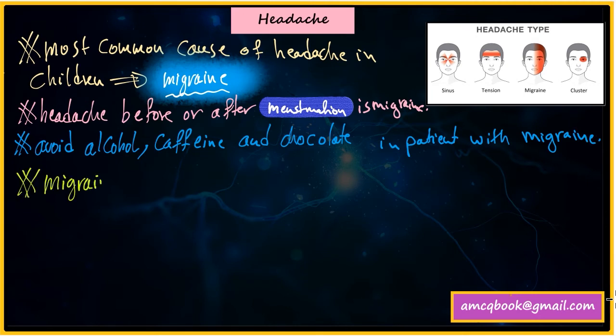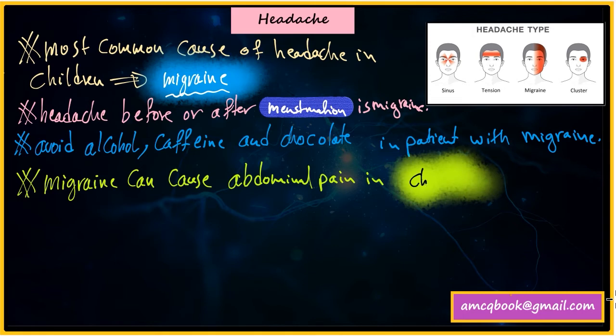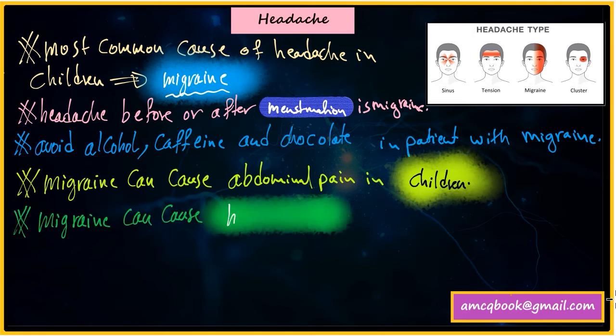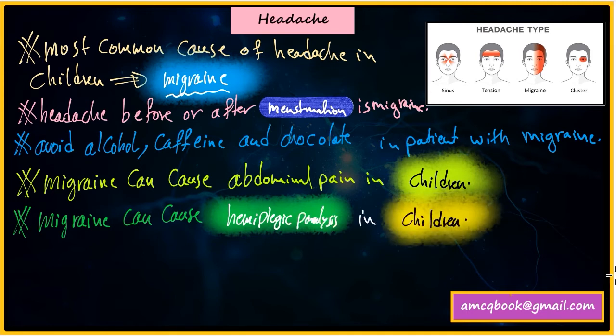Migraine can cause abdominal pain in children. Also, it's very important: migraine can cause hemiplegic paralysis in children. Please, all these important notes, remember them, focus on them, and memorize them well.